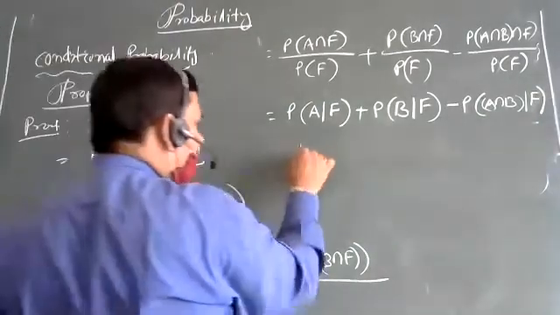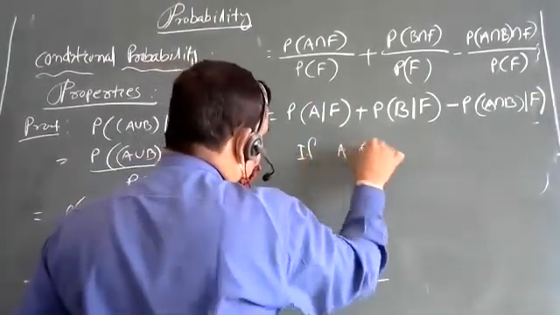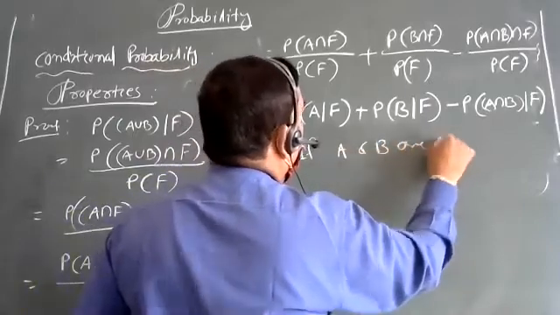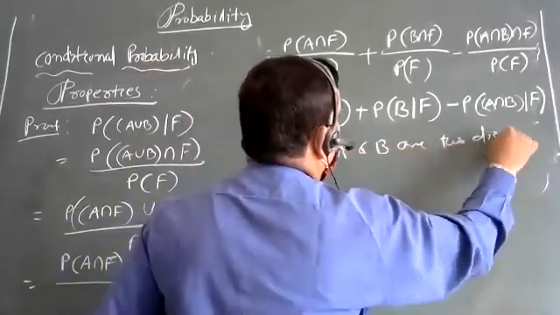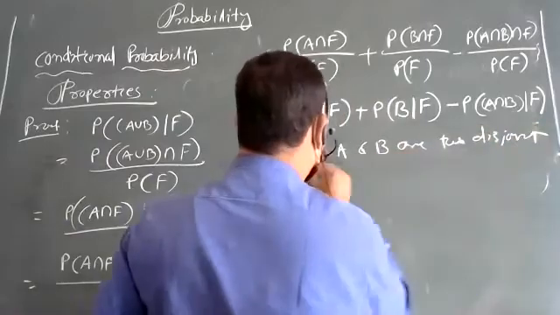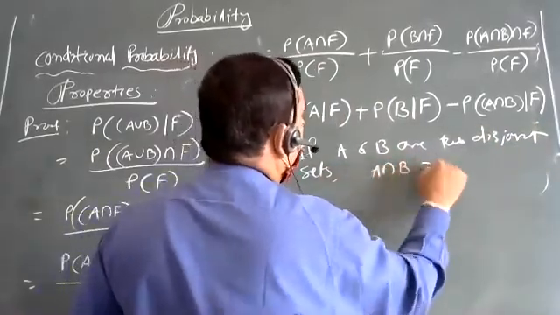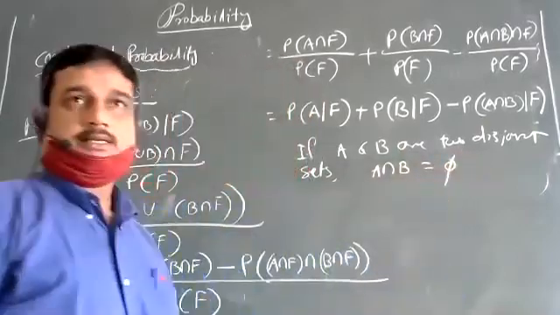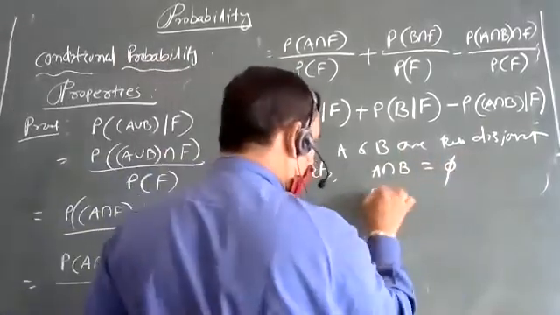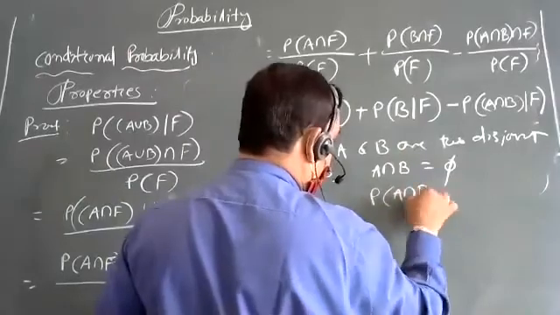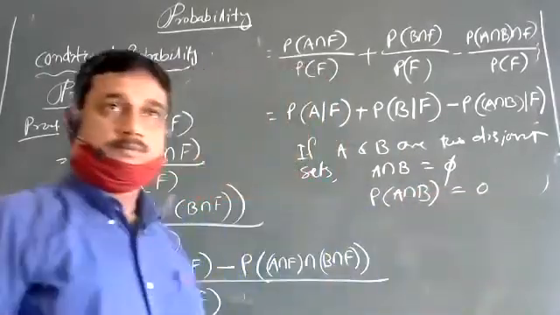So, if A and B are two disjoint sets, means A intersection B is equal to phi, so probability of A intersection B is equal to 0.